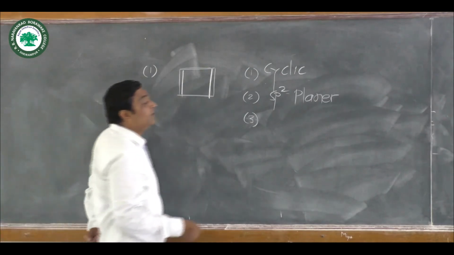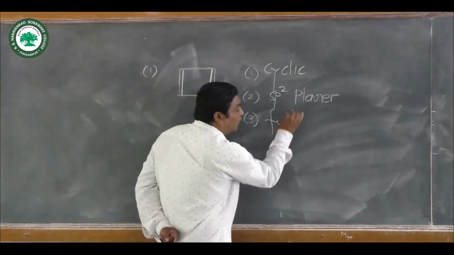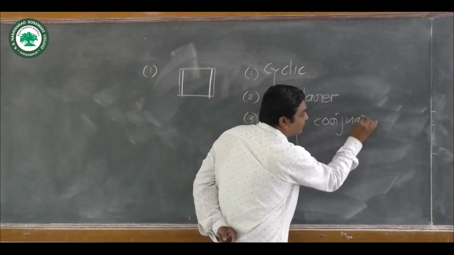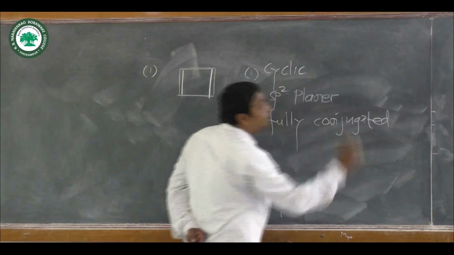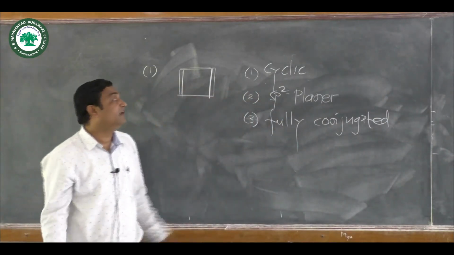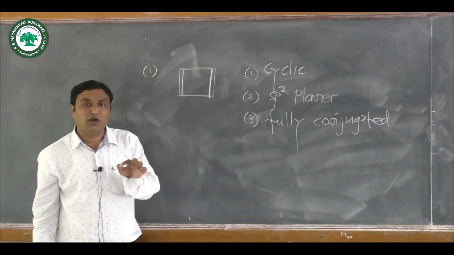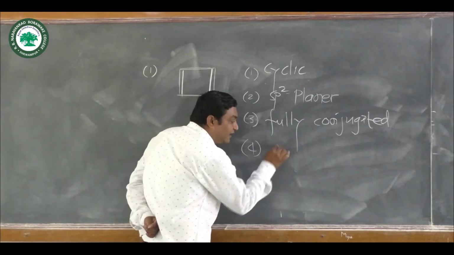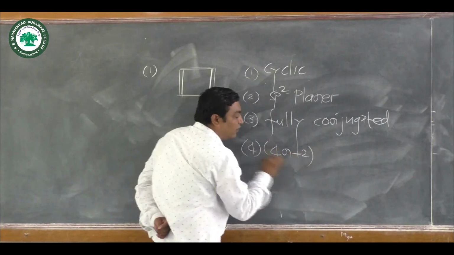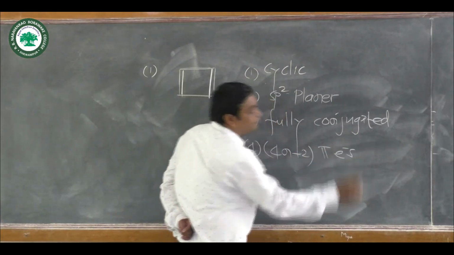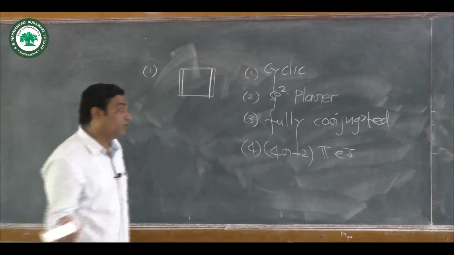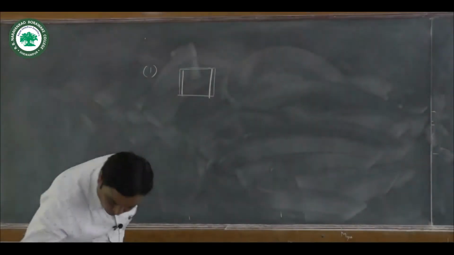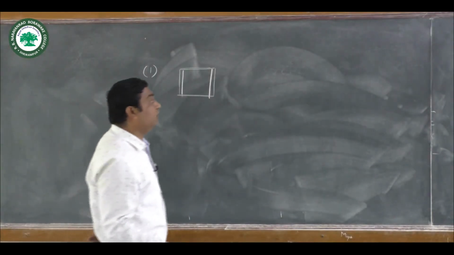That's why it is also a fully conjugated system. And finally, whether this molecule obeys Huckel's rule or not, that is the 4n plus 2 pi electron rule. For that purpose, we have to calculate the value of n here.